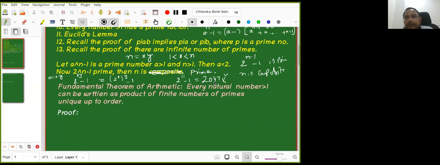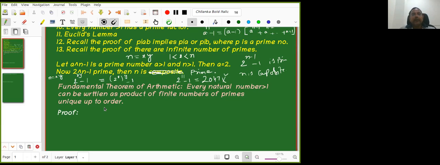Yes, it is because 4 plus 7 is 11, 11 plus 2 is 13, but that is not the way to check. Okay, you can have a factorization. Okay, good. So, the fundamental theorem of arithmetic.